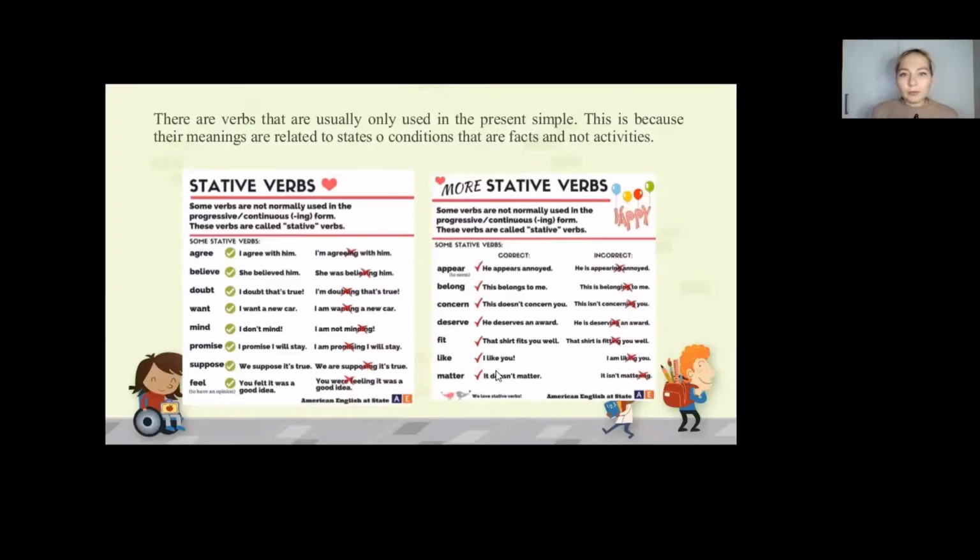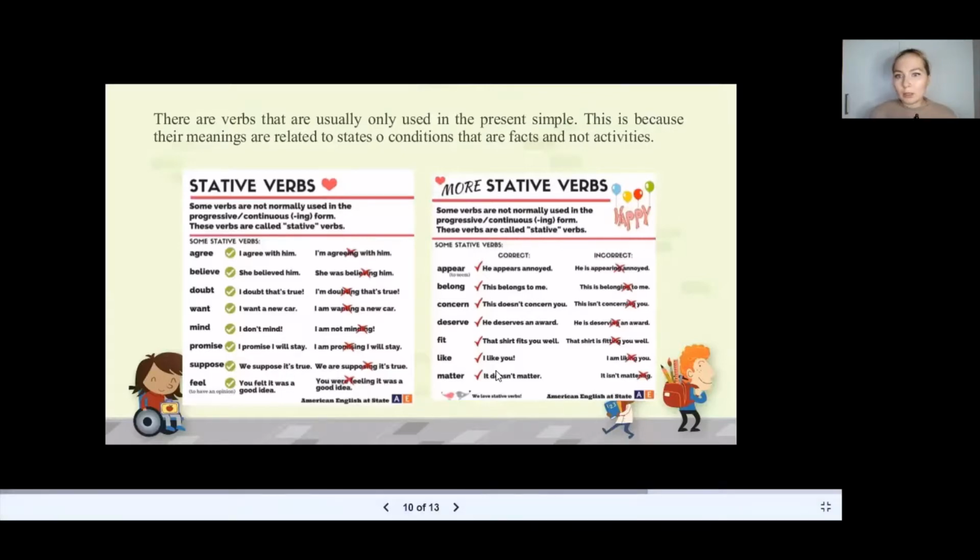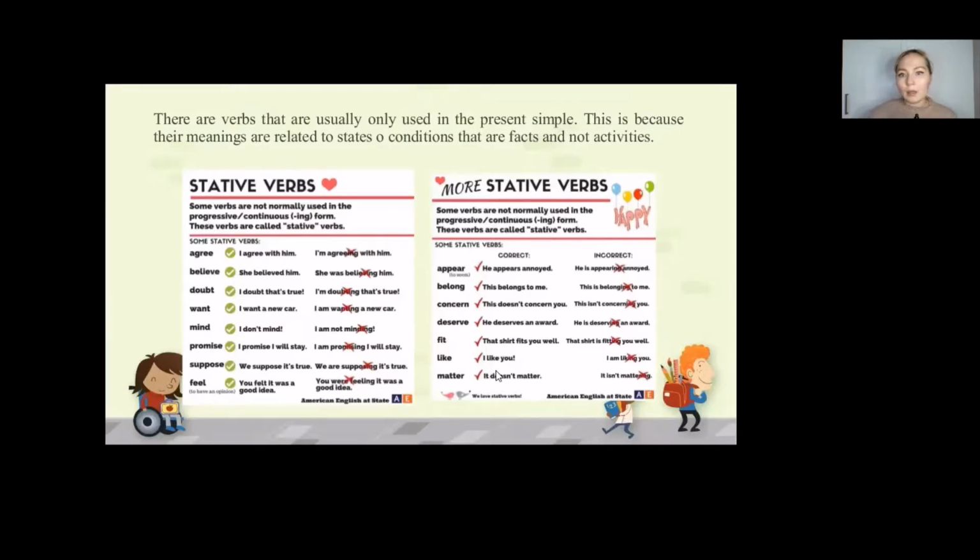So also here, another one, appear. He appears annoyed. We cannot say he is appearing annoyed. This belongs to me. We cannot say this is belonging to me. This doesn't concern you, so we cannot say this isn't concerning you. He deserves an award. We cannot say he is deserving an award. That shirt fits you well. So the same thing on here, we cannot say that shirt isn't fitting you well or is fitting you well.